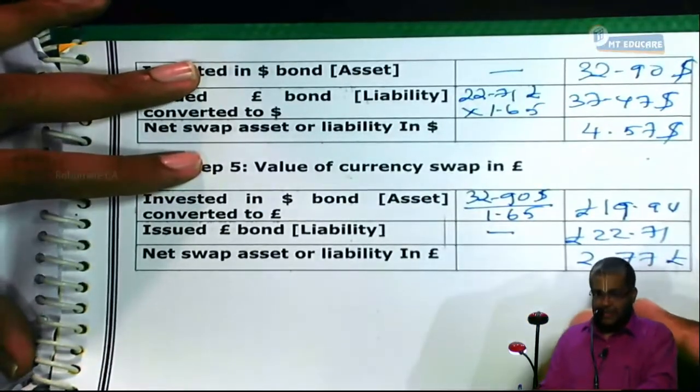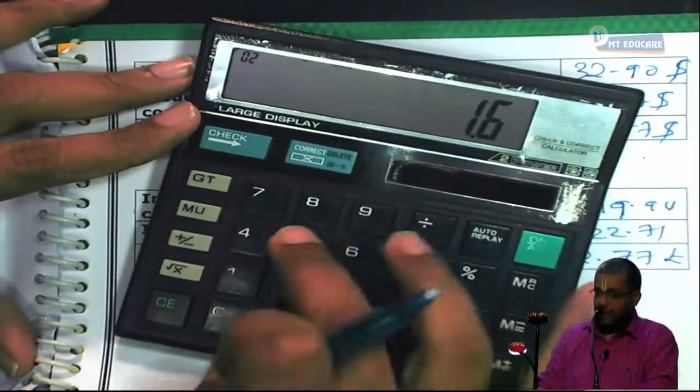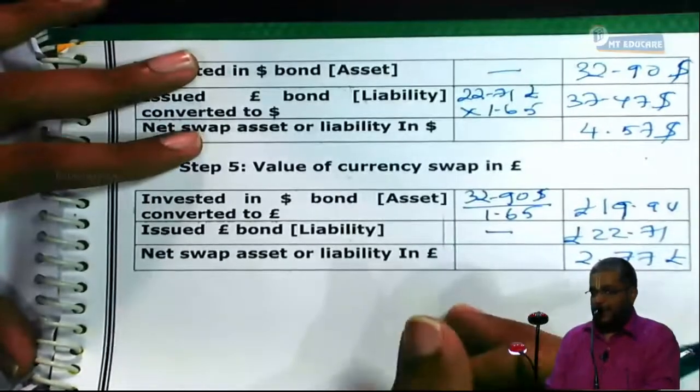Now, check is very simple here. This 2.77 pounds in equivalent dollars will be 2.77 into 1.65, which gives you 4.57. Write down.